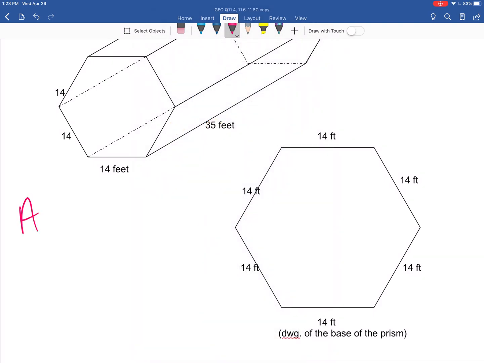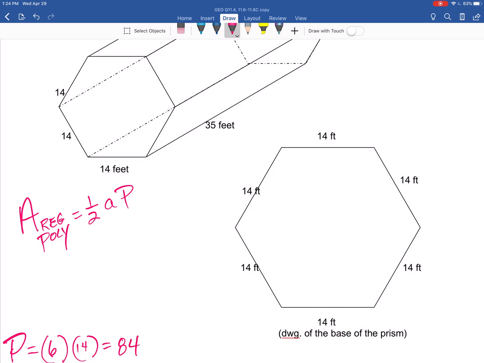Area of this base. What are we going to use for a regular polygon? Here we go. From the formula sheet, 1/2 apothem times perimeter. Can we find something? Yeah, the perimeter. There are 6 sides. Each one is 14. 6 times 14 is 84. We got that. We need the apothem.